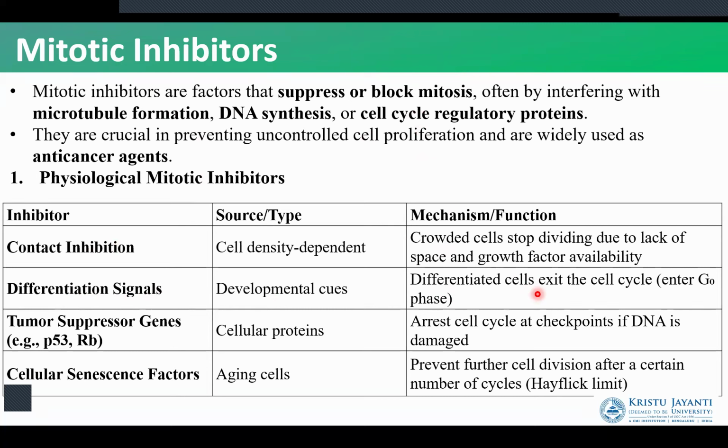Tumor suppressor genes. These are genes that are going to stop the process of tumor formation, and therefore they are going to stop the process of the cell cycle. So cell cycle inhibitors are examples under physiological mitotic inhibitors. The last is cell senescence factors. Whenever a cell has aged, whenever a cell has reached its limit, we are going to push the cell towards senescence and further into cell death, and therefore the cell will stop dividing. A cell reaches the Hayflick limit, which is the number of cell divisions that the cell is allowed to have, after which it is considered an aged cell.